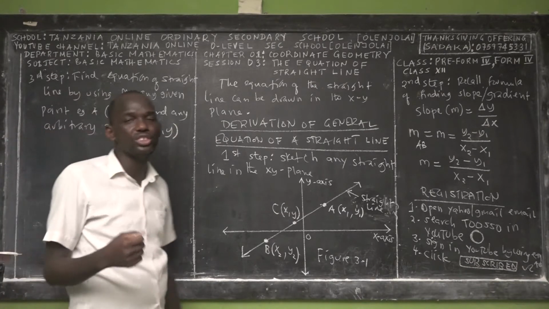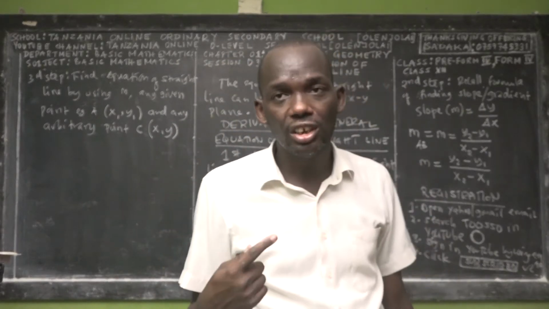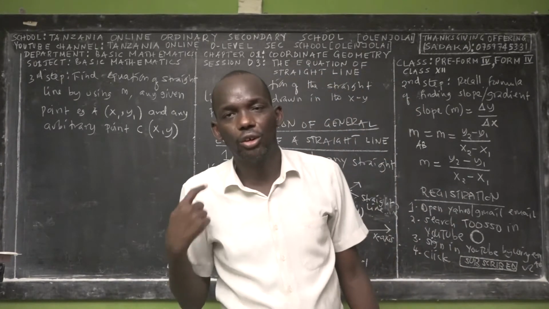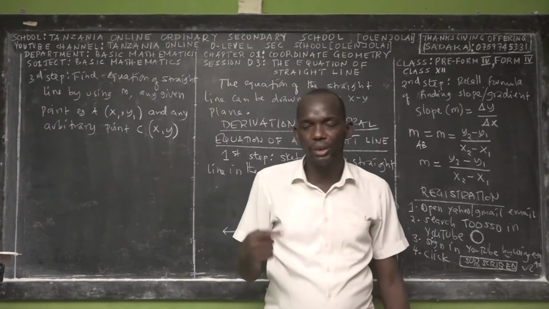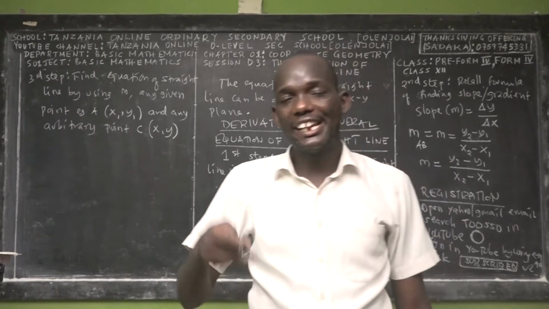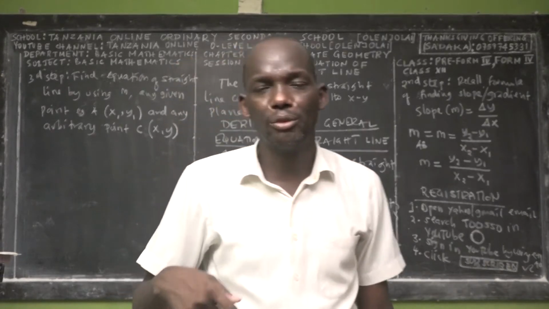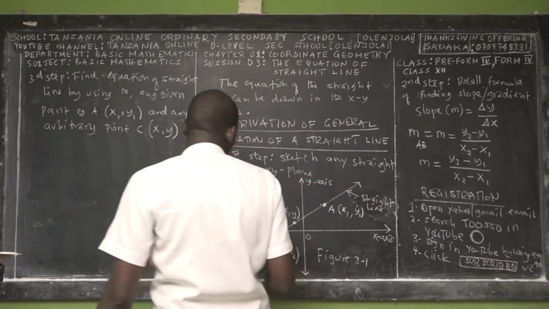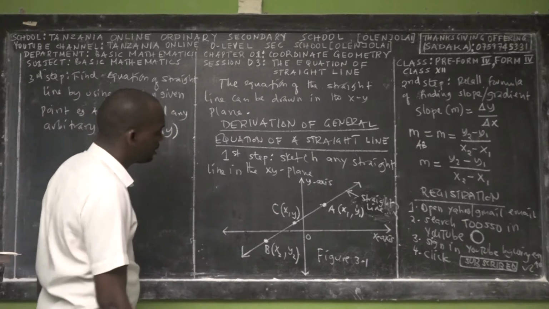We can find the equation of the line if we are given one point through which the line passes, and also a gradient, or 2 points to find the slope. Then we take one known point, the gradient, and any arbitrary point. That's why we have point C. Point C can be anywhere else, but points A and B are fixed.